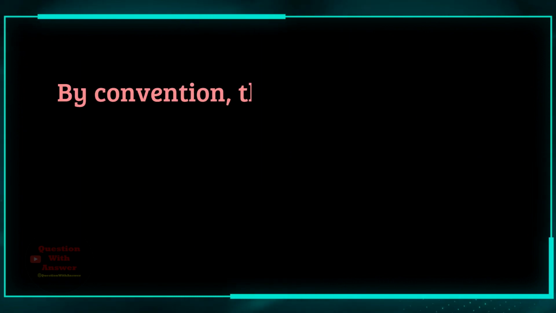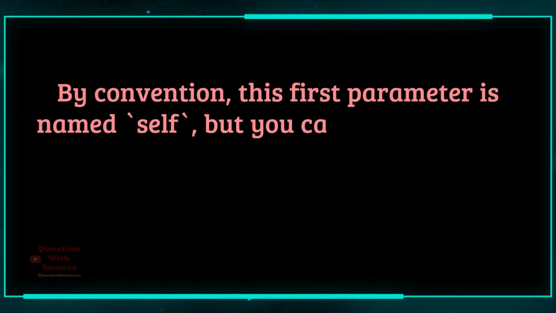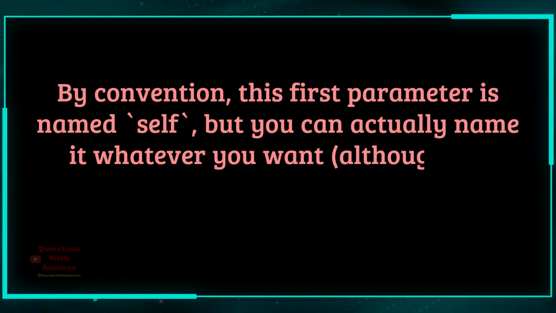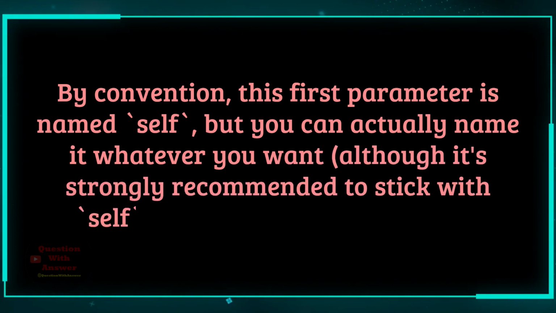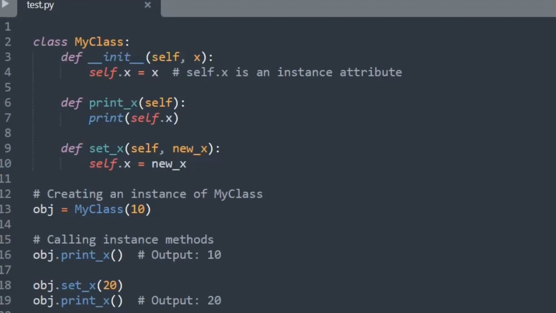By convention, this first parameter is named self, but you can actually name it whatever you want, although it's strongly recommended to stick with self for clarity and consistency. Here's a simple example to illustrate the use of self. In this example, self.x refers to the x attribute of the current instance of my class. In the print_x method, self.x accesses the value of x for the instance on which the method is called. In the set_x method, self.x sets a new value for the x attribute of the instance.